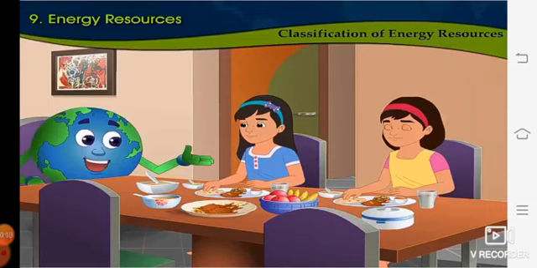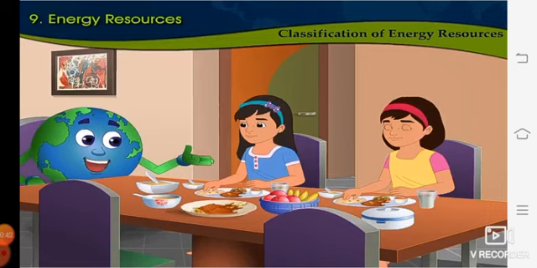Second thing, you have to classify them using the chart we have studied. Means after listing them, you have to classify them whether they are substance based or process based. Later on you have to discuss whether we can use an alternate energy resource for cooking. Suppose you are observing the first picture, they are using a certain energy resource. Which alternate resource you can use, that also you have to suggest. So 3 things we have to do.